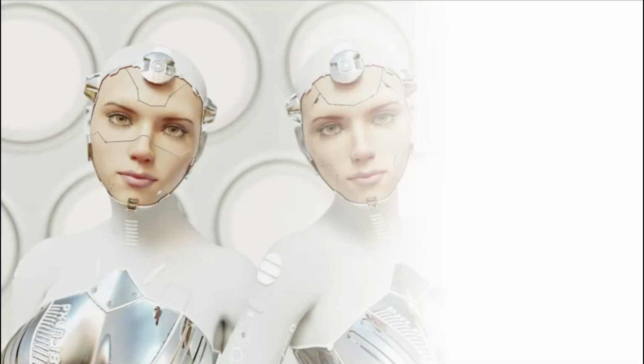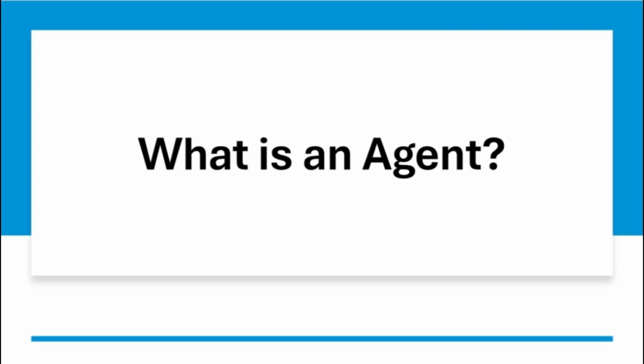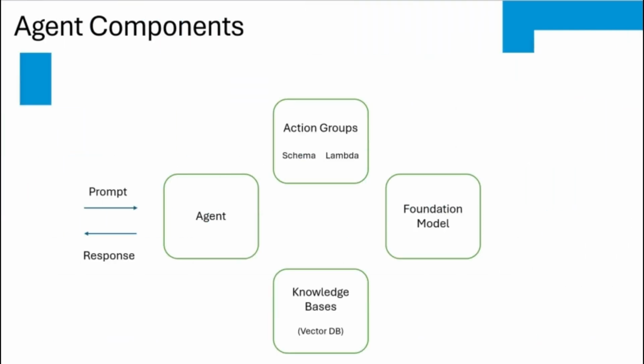In this session, we will discuss Agentic AI. What is an agent? Given a prompt in natural language, an agent can figure out steps to be taken and perform actions using enterprise data and systems. It consists of a foundation model, action groups, and knowledge bases.